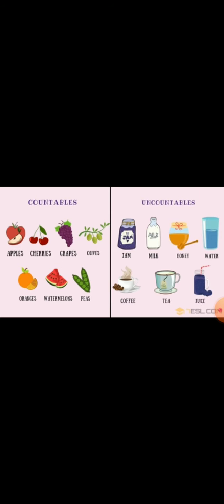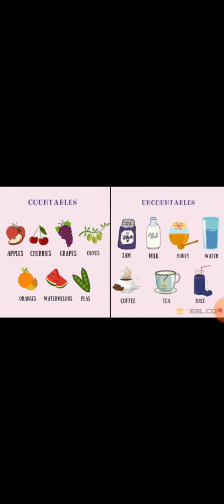For example, oil, milk, coffee are liquid, so they are uncountable nouns. But flour, salt, chili powder, etc. are powder based things, so these are also uncountable nouns. And toothpaste, butter, ghee, etc. are cream based things, so these are also uncountable nouns.